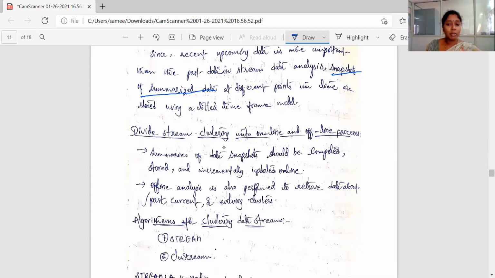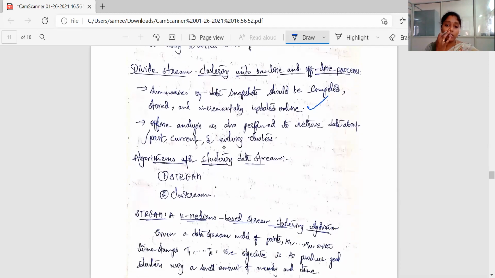Here, divide the stream clustering into online and offline process. So here the entire clustering process is divided into online and offline process. Summaries of data snapshots should be computed, stored and incrementally updated online. So that is the online process. And coming to the offline analysis, offline analysis is also performed to retrieve data about past, current or evolving clusters. So if the user wants to retrieve the past data, in such case some offline analysis is also needed. So all these are the basic strategies of clustering.